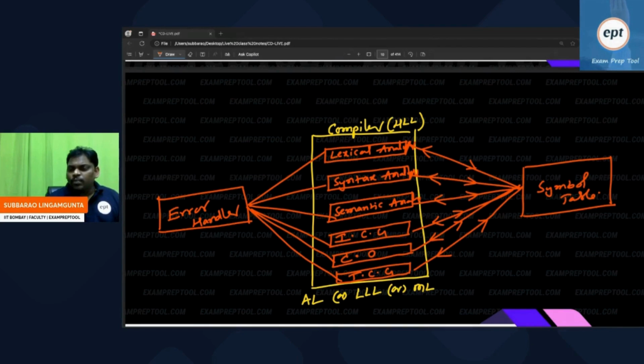Someone is saying the input is pure high level. If you want, you can write that. Shakir, you can say pure high level. People used to say high level.